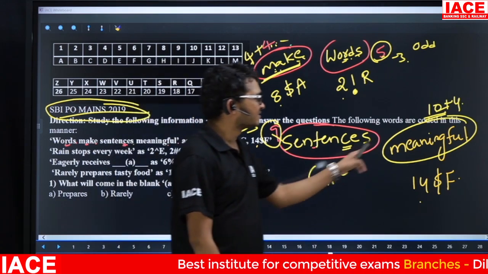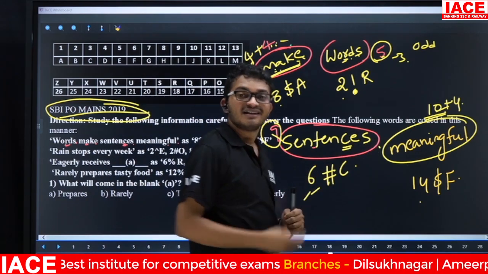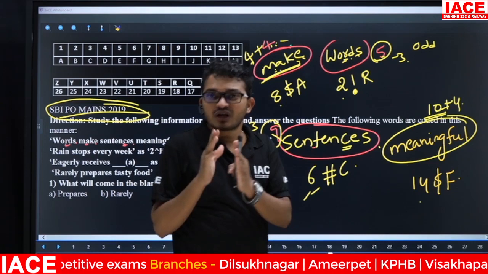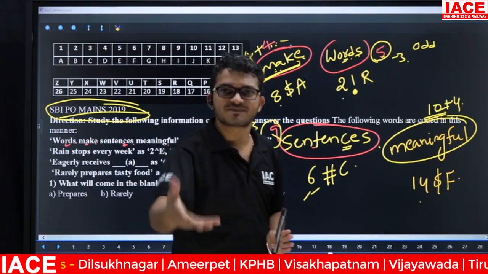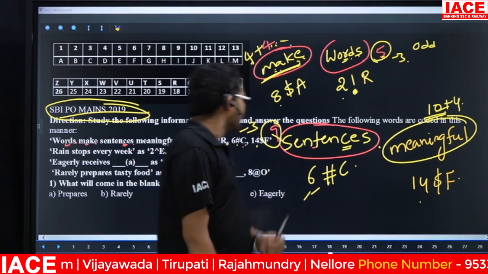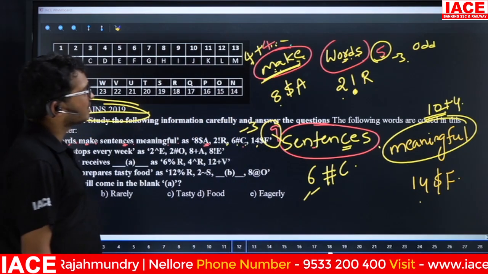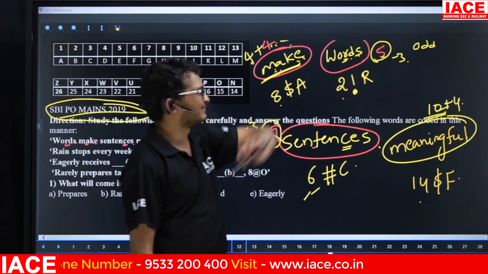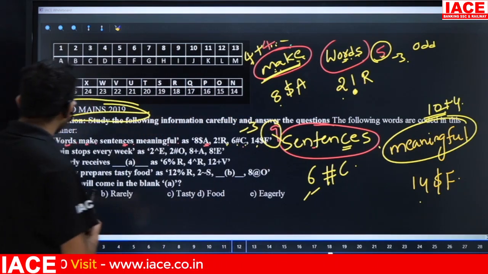The logic for letter is: tall letter from right hand. Next, the logic for number is: if the word contains an even number of letters, then plus 4. If the word contains an odd number of letters, then minus 3. Next, the last one. What is the code for symbols? So the symbol code is one here.